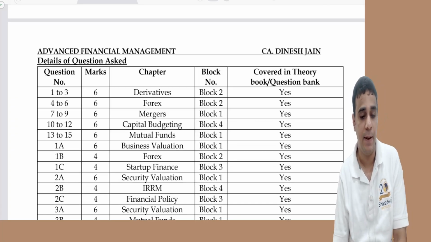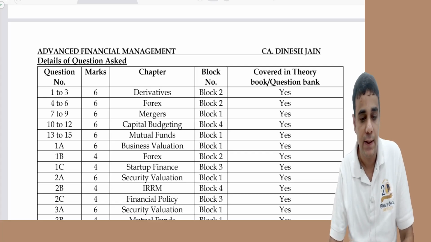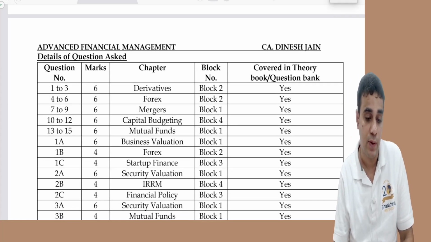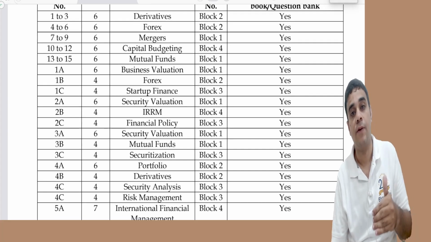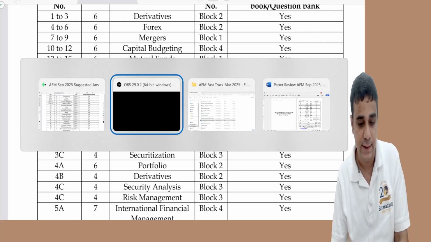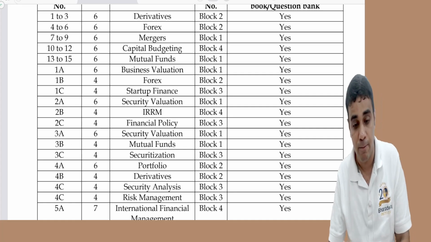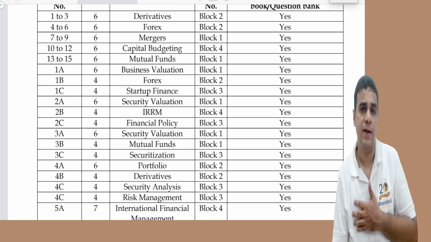Exemption can happen easily. Only challenge I could see is paper completion. Reason is 6 marks case scenario. So totally a student has to answer 5 questions, and thereafter two questions everywhere. So 15 questions have to be answered. Some students it can be a challenge and they could have struggled with paper completion. 15 questions you have to answer and theory have to be answered, but otherwise I feel it's a very scoring paper.